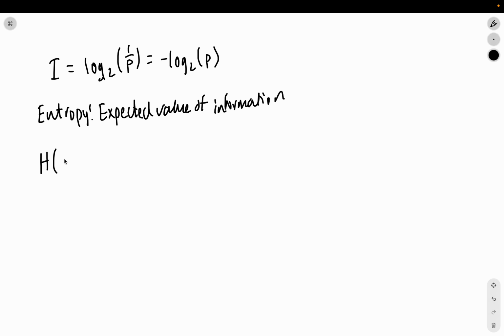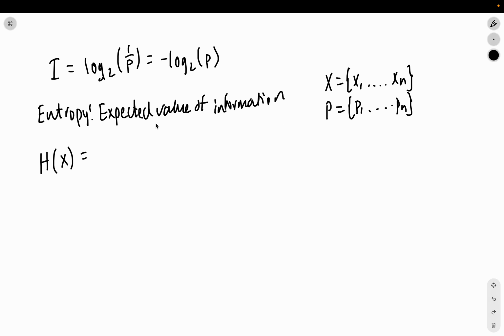Let's say x has the following outcomes, x1 all the way up until xn, so n possible outcomes, and the probabilities associated with those events are p1 all the way through pn. As we normally do in expected values, we take a weighted average of all the possible informations.